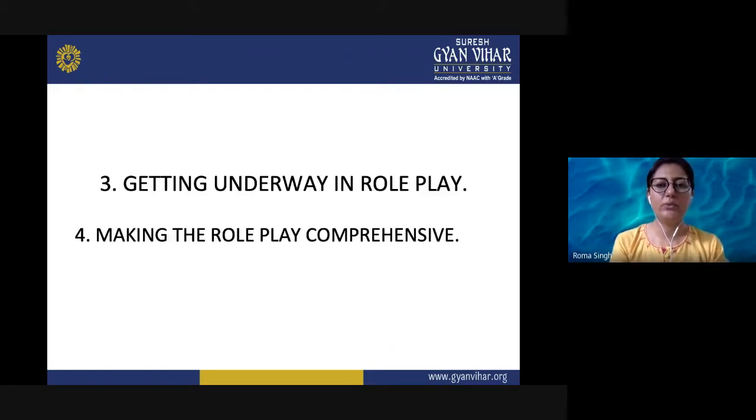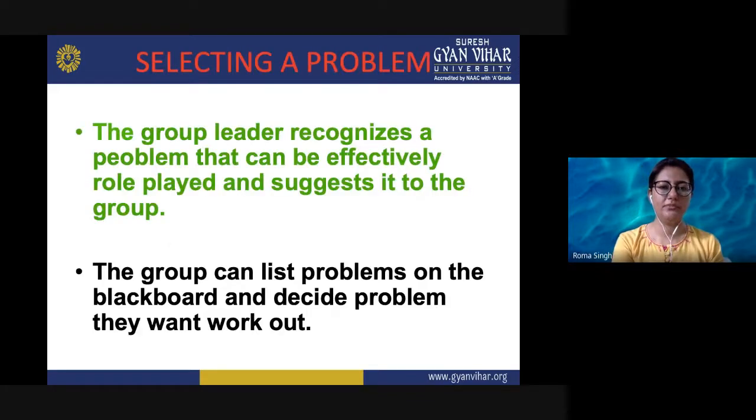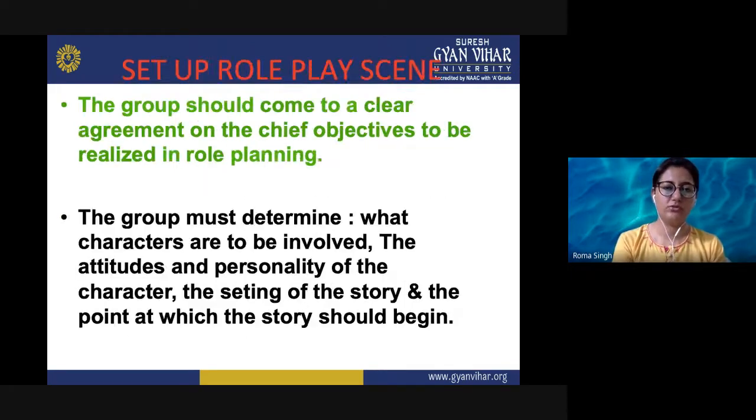Then getting underway in role play, there is the implementation part, and how a small problem can be discussed in a wide, comprehensive manner, or we can discuss various aspects or analyze the problem. First, the group leader recognizes a problem that can be effectively role played and suggests it to the group. The group can then list problems on the blackboard or make a note in the notebook and decide which problem they want to work out. Now they set up the role play scene.